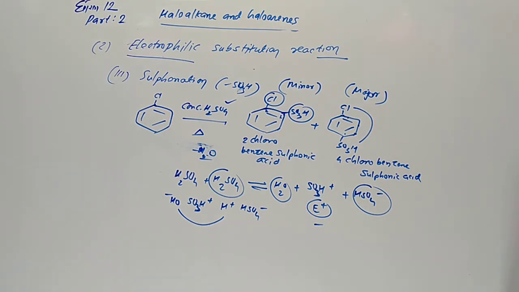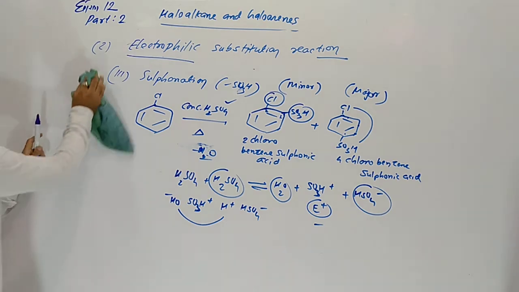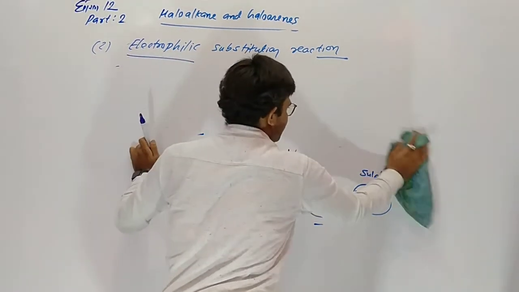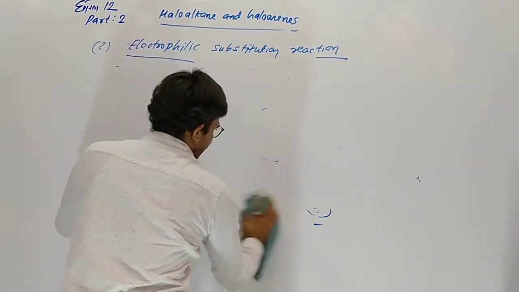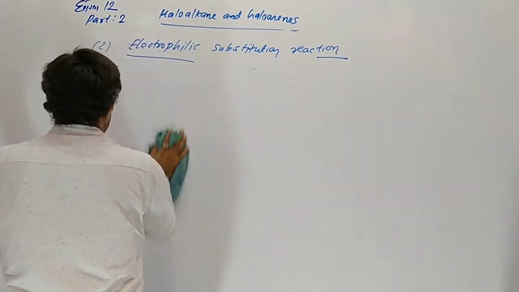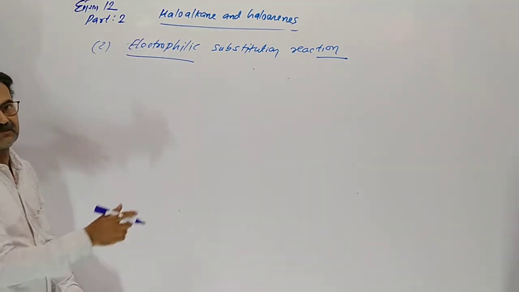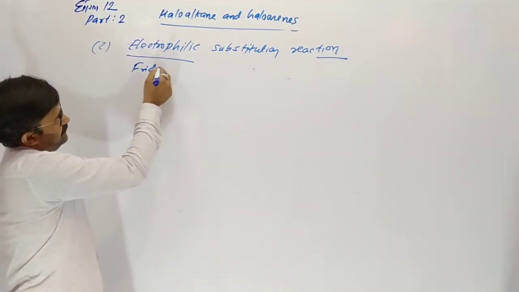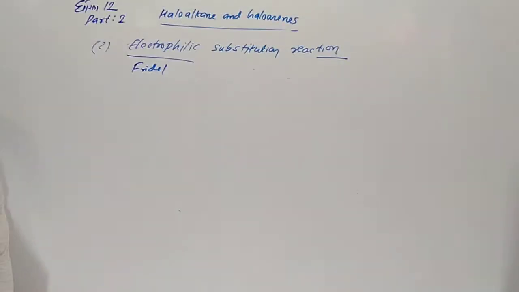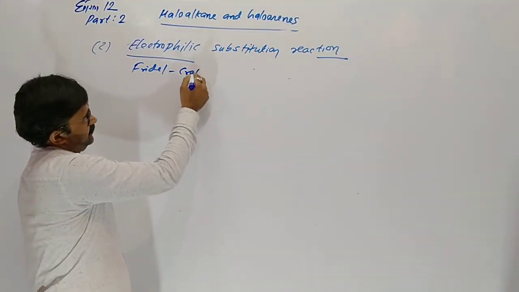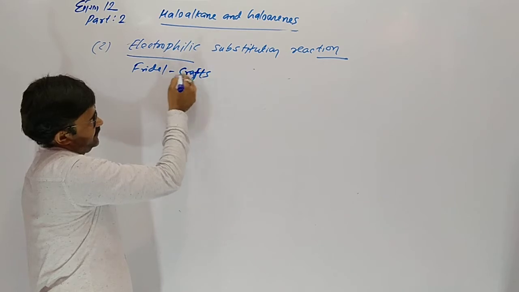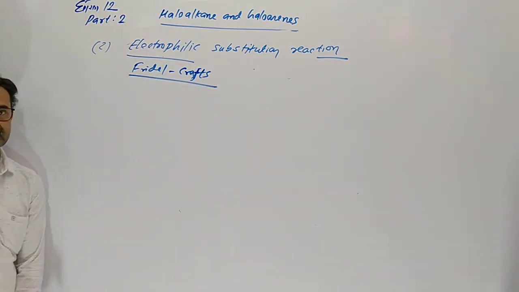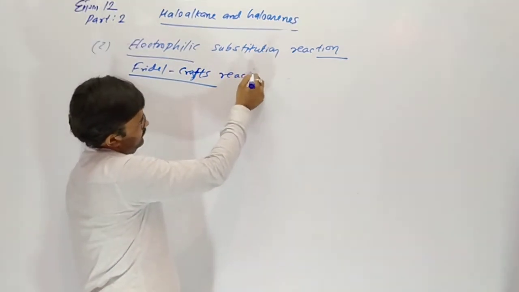Now, Friedel-Crafts reactions. Friedel and Crafts discovered reactions meaning addition of alkyl or acyl group, which is called Friedel-Crafts. Friedel and Crafts, two different scientists, combinedly gave the reaction.